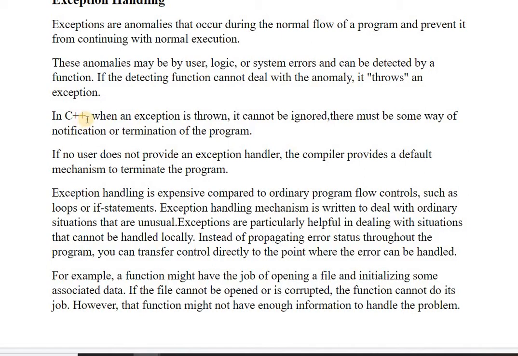In the previous video we saw what errors and bugs are, how exceptions occur, and what the different types of exceptions are. We also saw a few examples by running them in the online editor. We will again see some examples, and we will run those examples in the online editor.